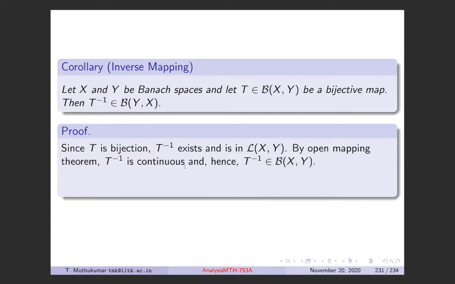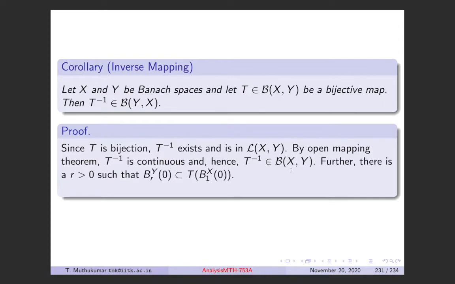Why? Because T is a surjective map and it's an open map, right? By the open mapping theorem, T is an open map. T is an open map means T inverse is continuous because it maps open sets to open sets. So to show the continuity of T inverse, T should map open sets to open sets, and that follows from the open mapping theorem. Therefore, T inverse is continuous, bounded.